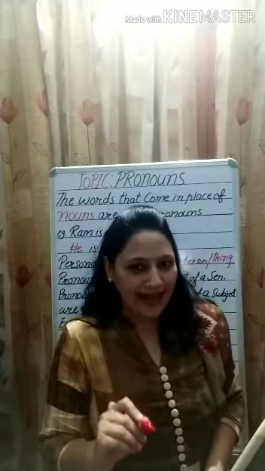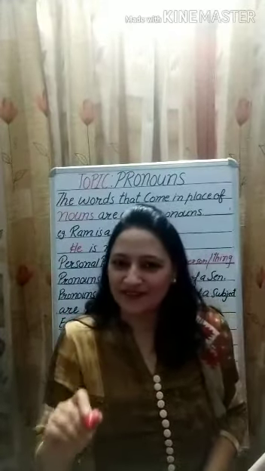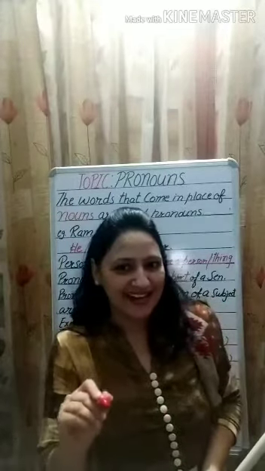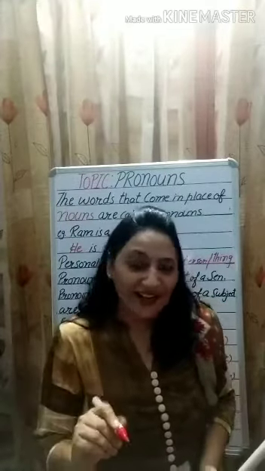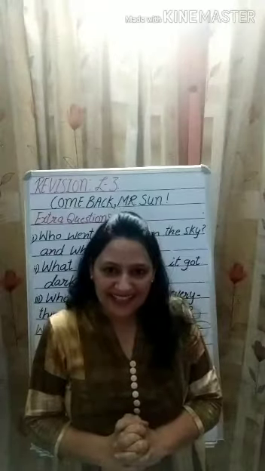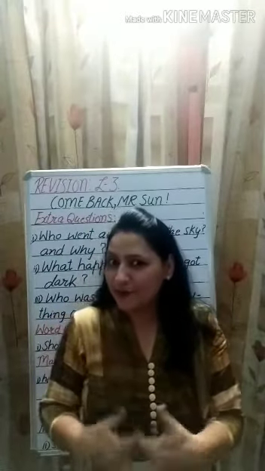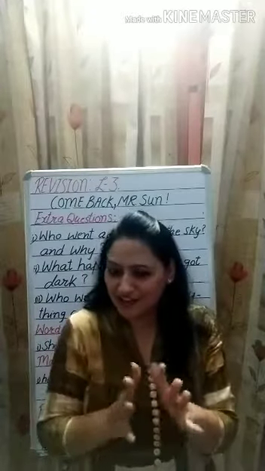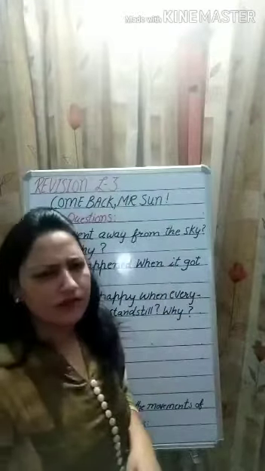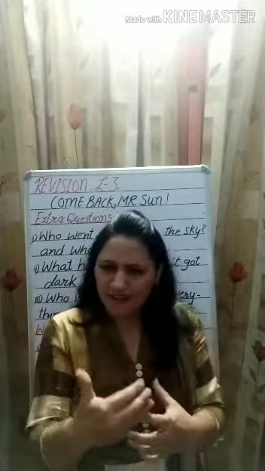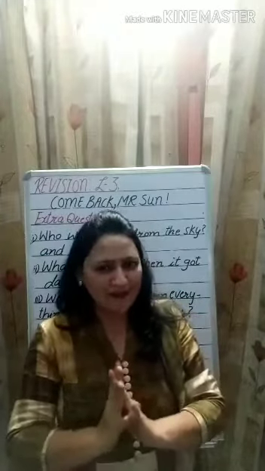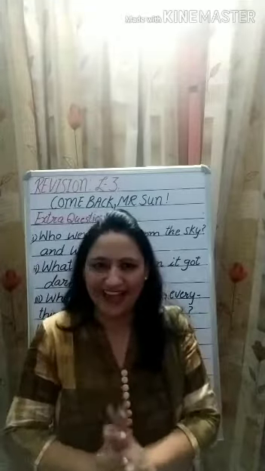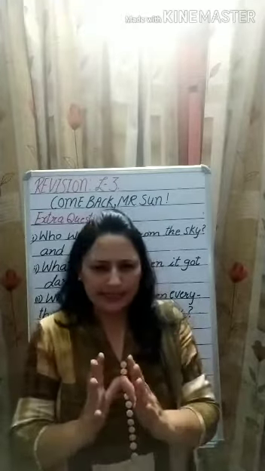So now it's time to revise another topic, that is from your English literature book. Okay, so let us start. So my dear student, now it's time to revise the next topic from your English literature book, lesson number 3, Come Back Mr. Sun. So we have already read this chapter. Now I'm going to tell you a brief summary of this chapter, and we'll have discussion after that. Okay, so listen to the story.